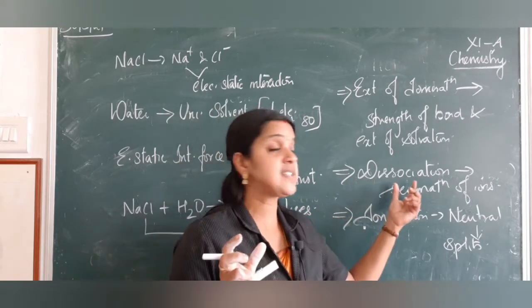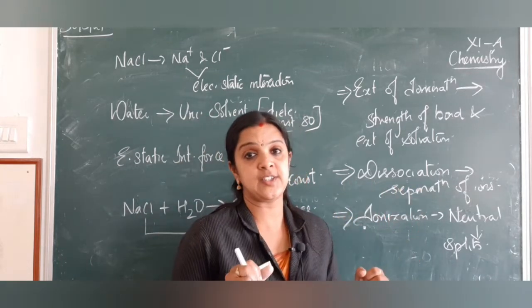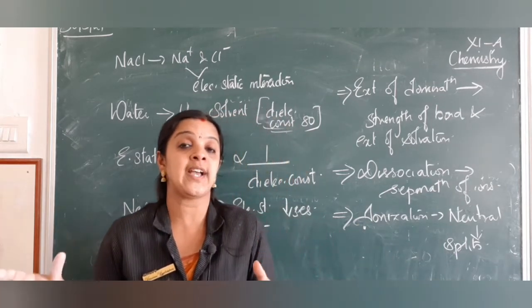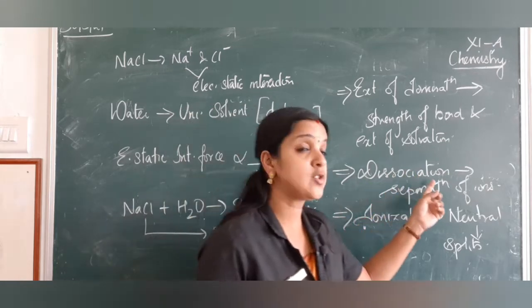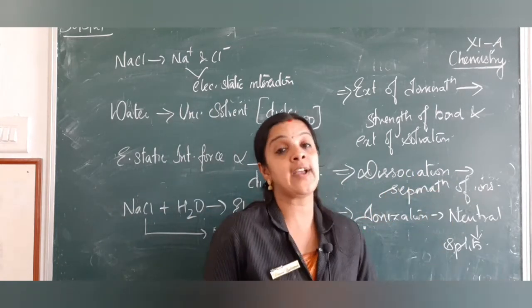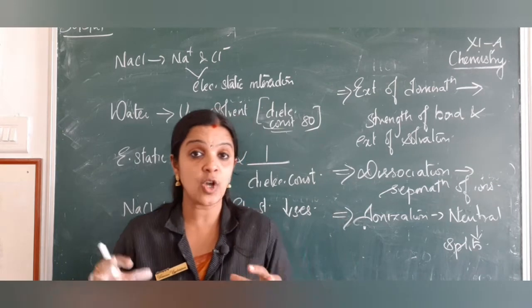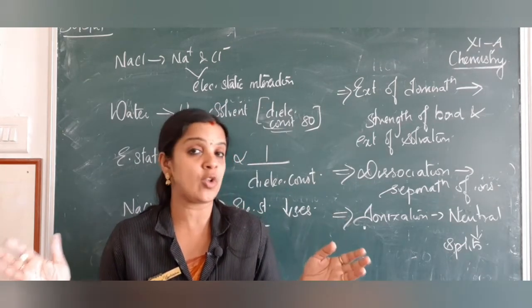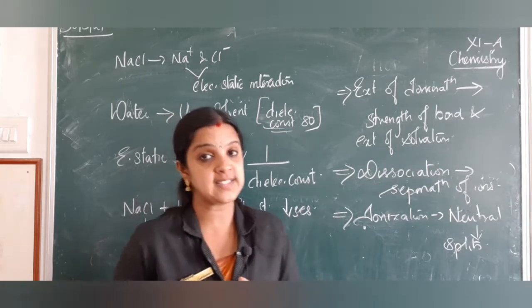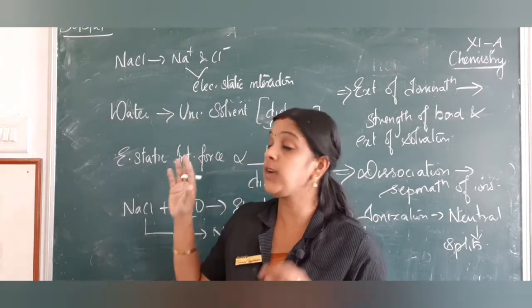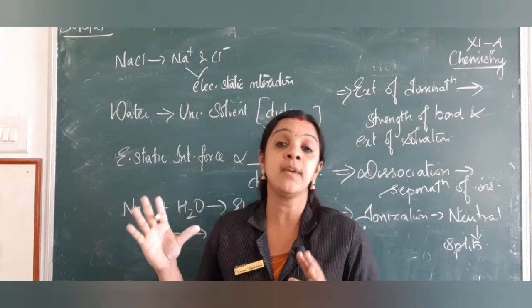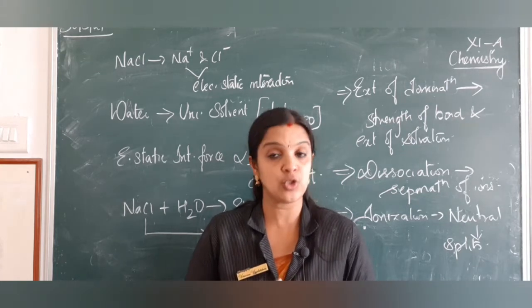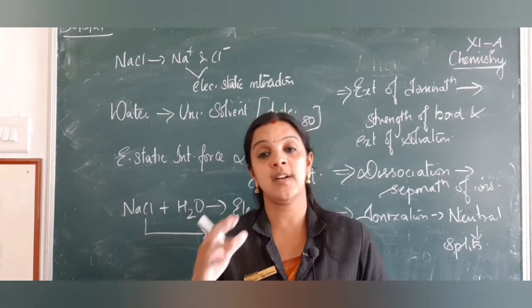Now there are 2 factors, dissociation and ionization. We know what ionization is, where a neutral molecule splits into its ions in the solution. But what is dissociation? It is the separation of ions in the solid state. That is, the solid state of the molecule actually breaks into its individual constituent ions. That we call dissociation. So now if you have understood ionic equilibrium and how the extent of ionization helps in forming a solution, we will get back into Arrhenius theory.